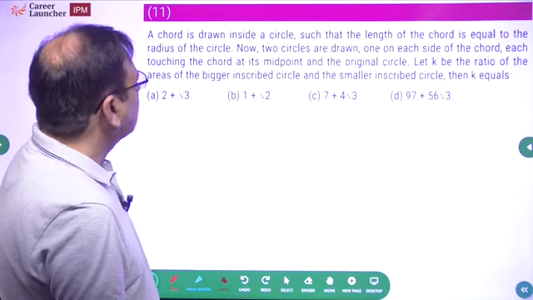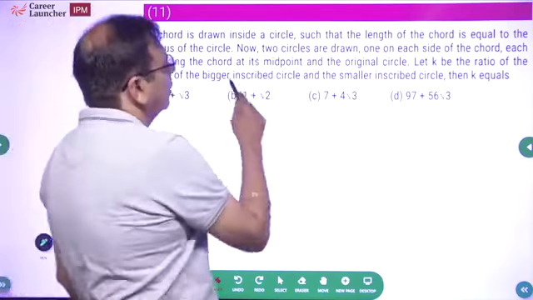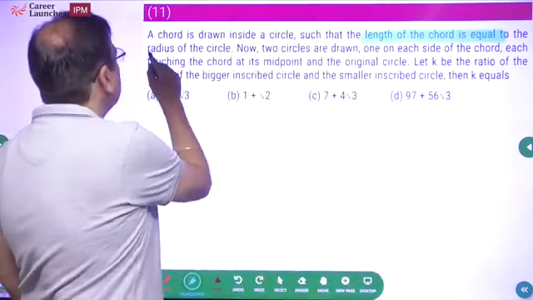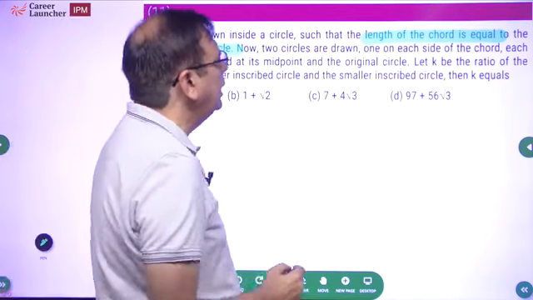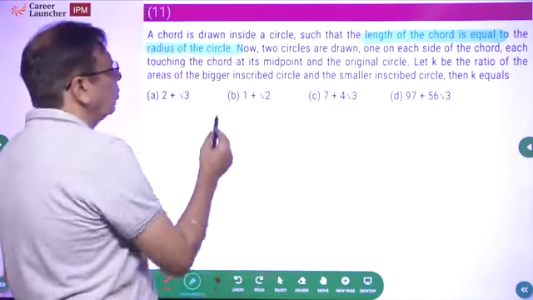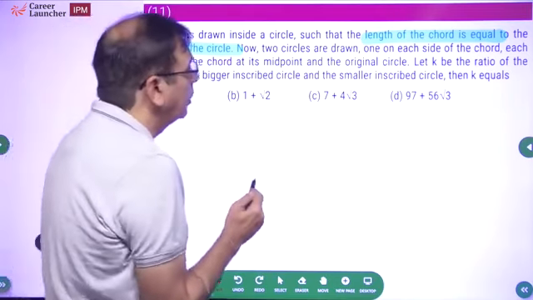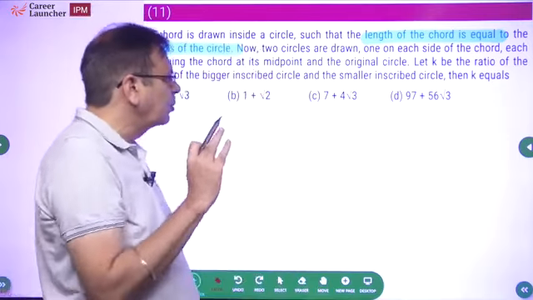A chord is drawn inside a circle. Long question, so we'll read it comfortably. Inside a circle, such that the length of the chord is equal to the radius of the circle. Now, two circles are drawn, one on each side of the chord, touching the chord at its midpoint, touching the original circle. Let K be the ratio of the area of the bigger inscribed circle and the smaller inscribed circle.